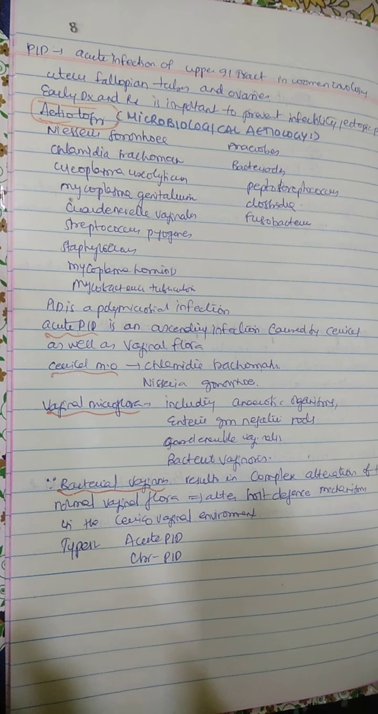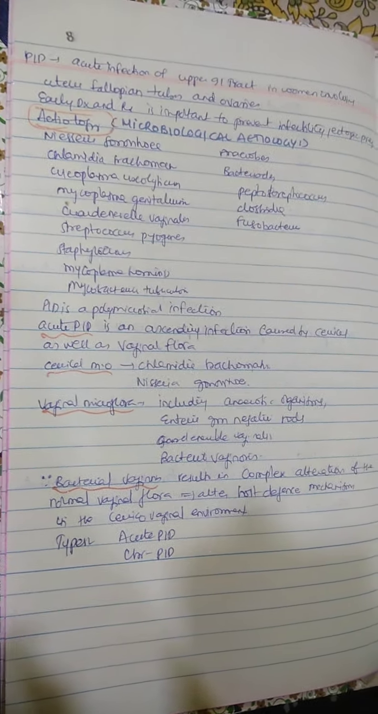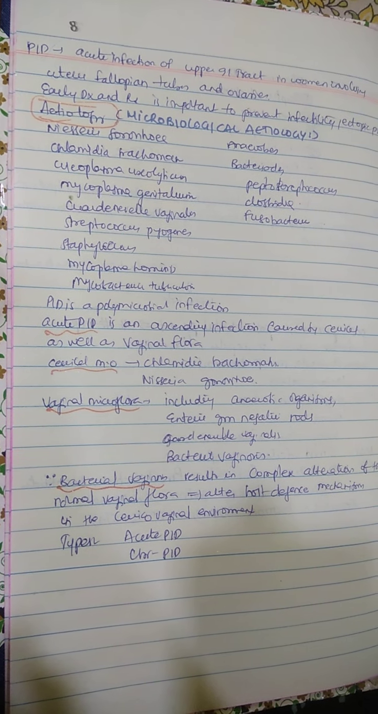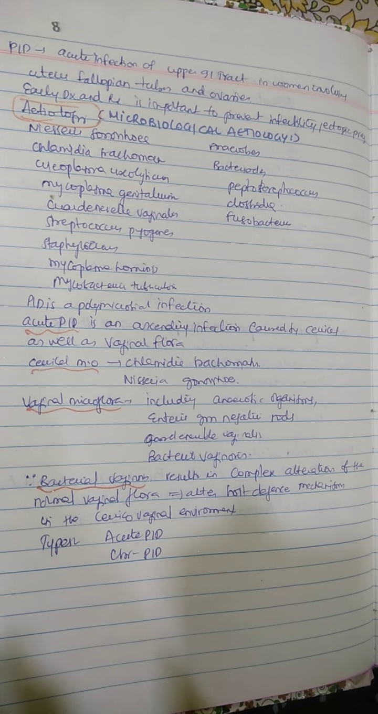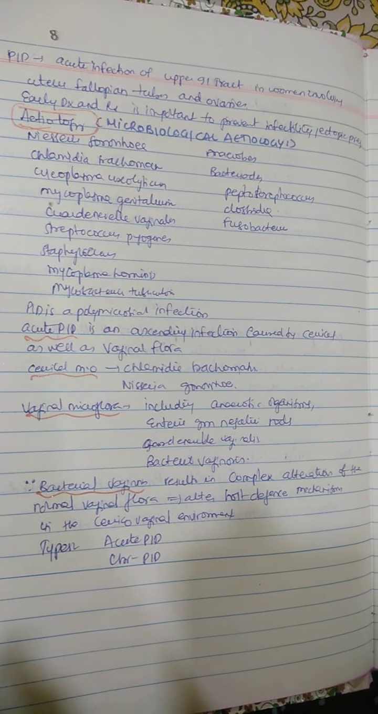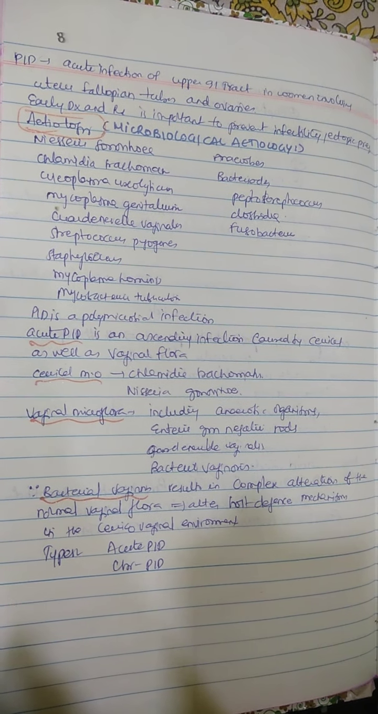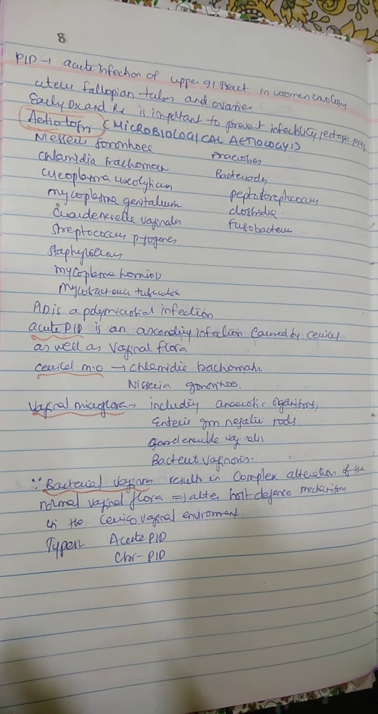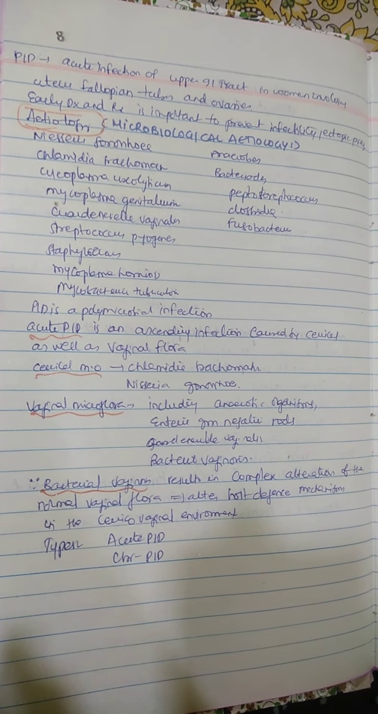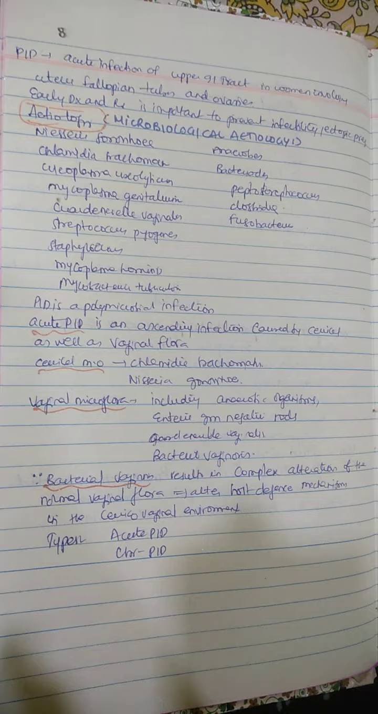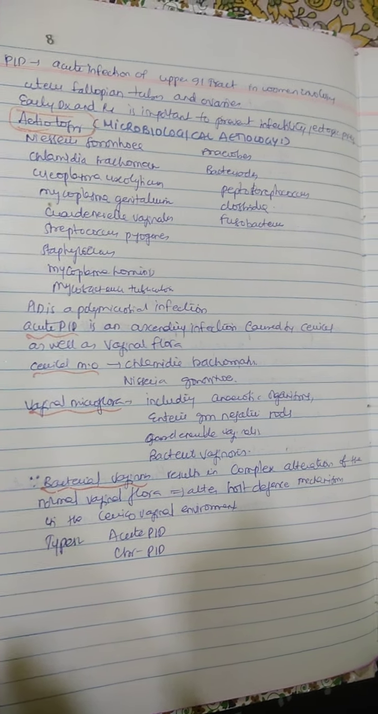PID is a polymicrobial infection, and acute PID is an ascending infection caused by cervical as well as vaginal flora. Cervical microorganisms include Chlamydia trachomatis and Neisseria gonorrhea. Vaginal microflora include anaerobic organisms, enteric gram-negative rods and Gardnerella vaginalis. Bacterial vaginosis results in complex alteration of the normal vaginal flora and alteration of the host defense mechanisms in the cervicovaginal environment, and bacterial vaginosis is clearly explained in the upcoming videos.